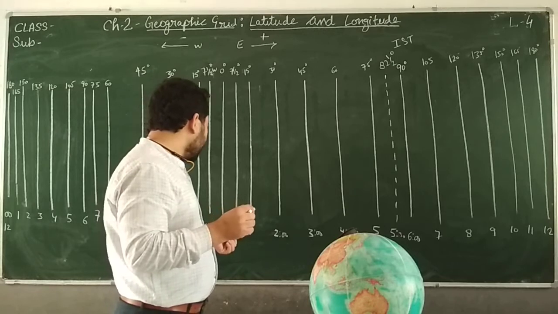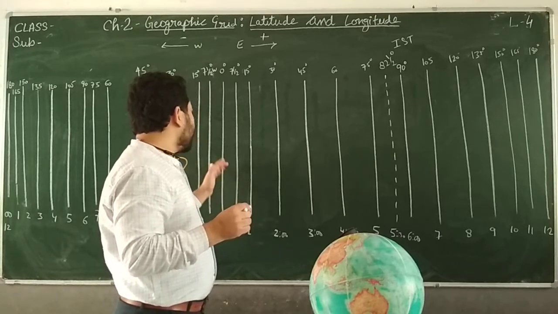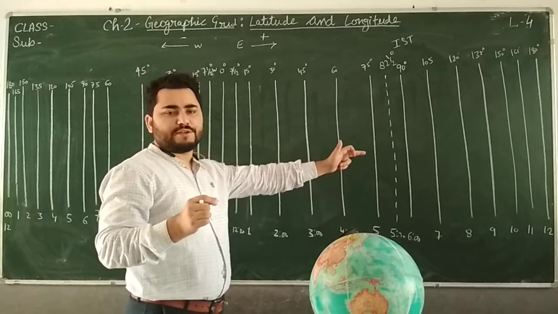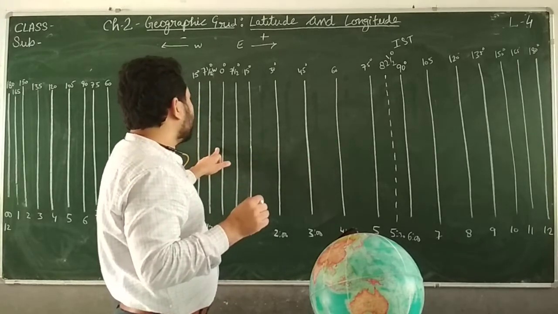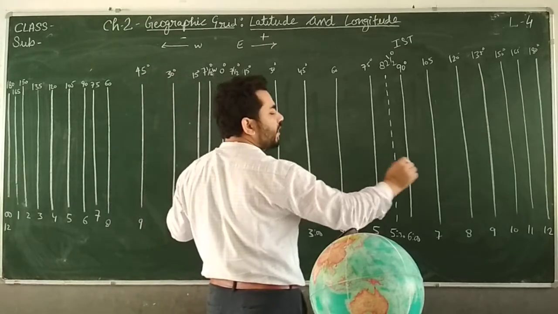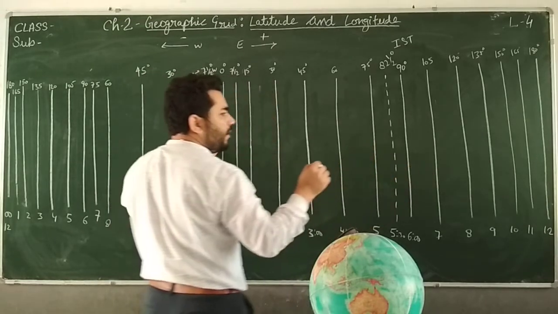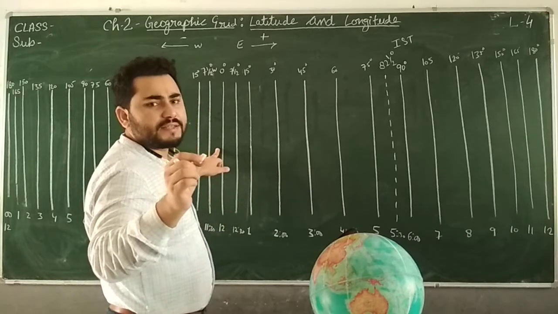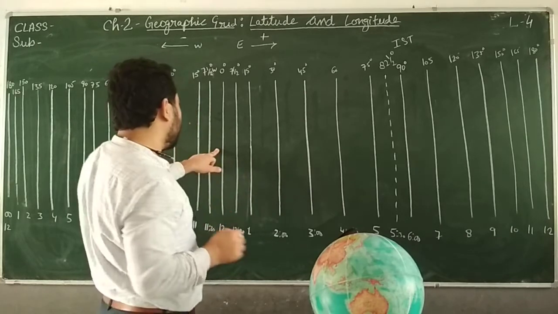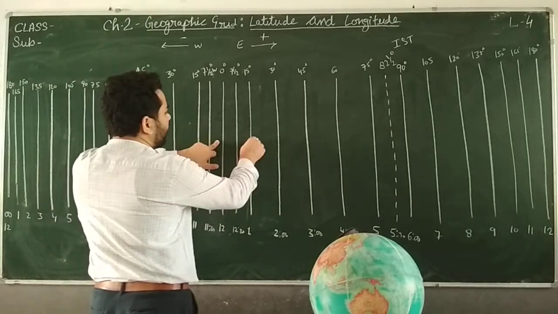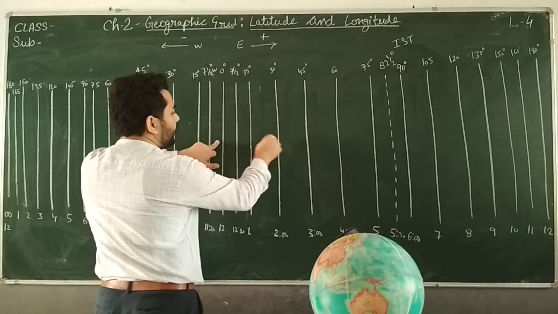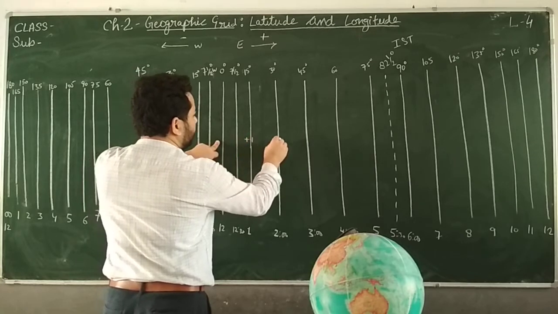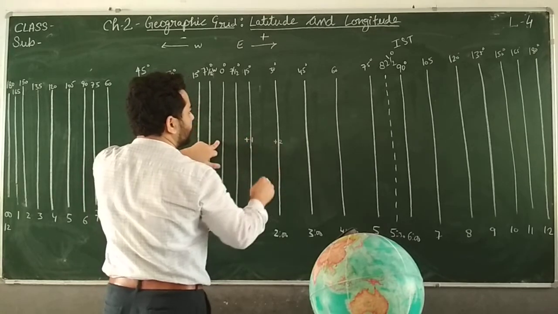So if you move in this direction, towards the east from the zero line, then the time will be ahead. And with a difference of every 15 degrees, time will be 1 hour ahead. Suppose this is 15 degree, so it is 1 hour ahead. 30 degree, it will be plus 2 hour ahead.